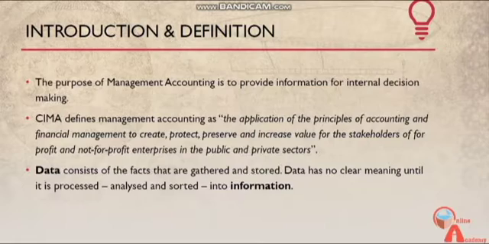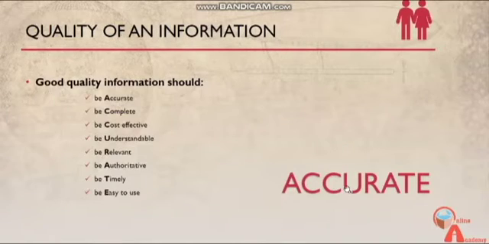So in order to do that, we require data and information. So what is data? Data consists of facts gathered and stored. So these are just random facts which are gathered, whereas information is when you process the data, filter it, analyze it, and sort it, where it provides meaningful information to the user.